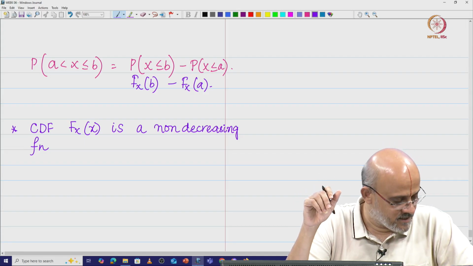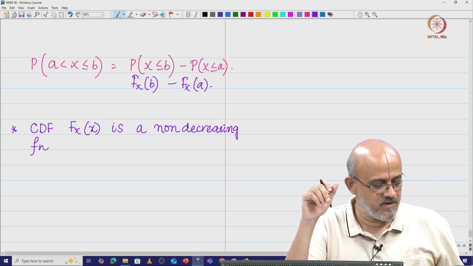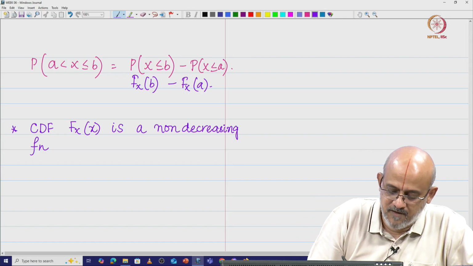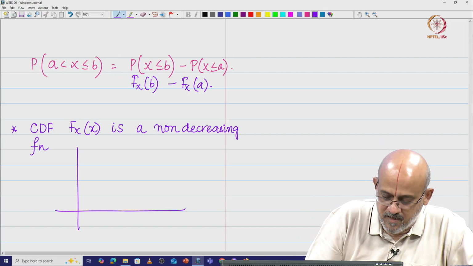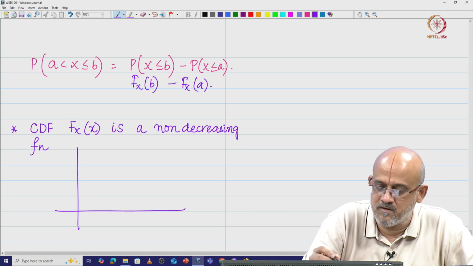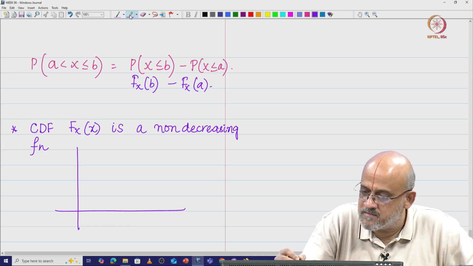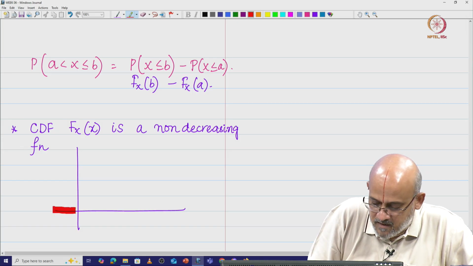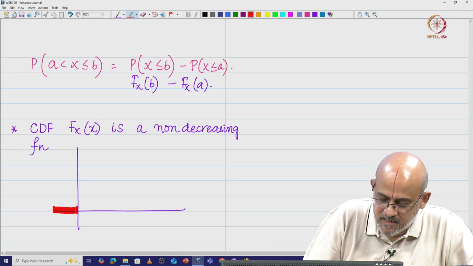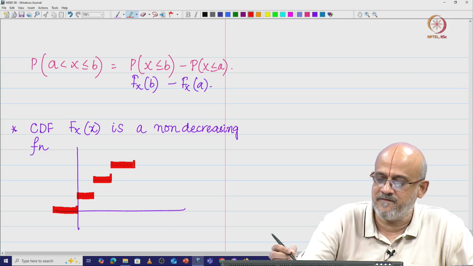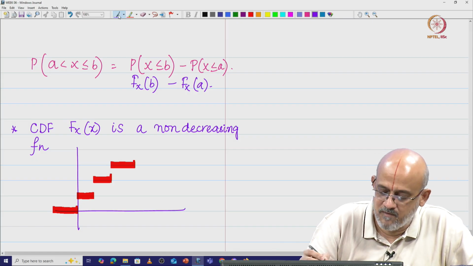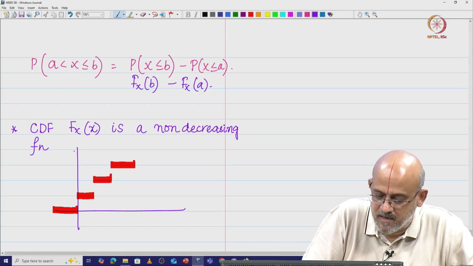So what do we mean by non decreasing function? We know that the CDF is going to have something like this. Till 0 the height is 0, then at x equals 0 it takes this height, and from here it takes this, and then from here it takes this, and you are going to have something like a step. So finally the maximum is going to be at 1.